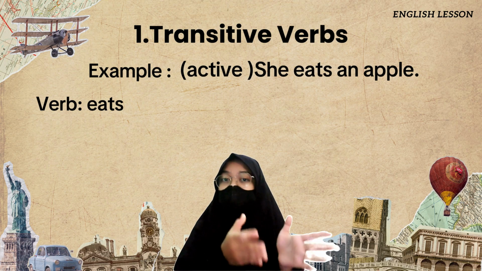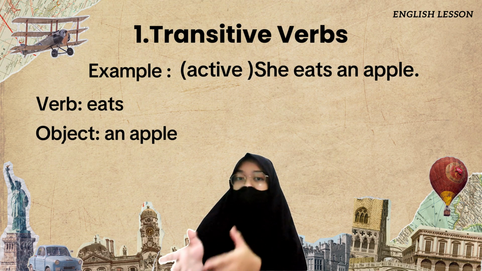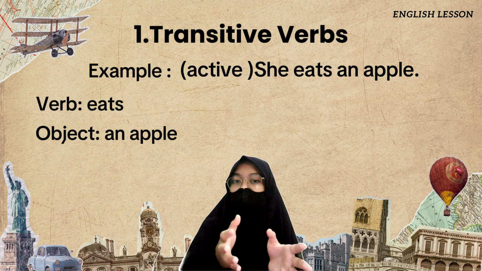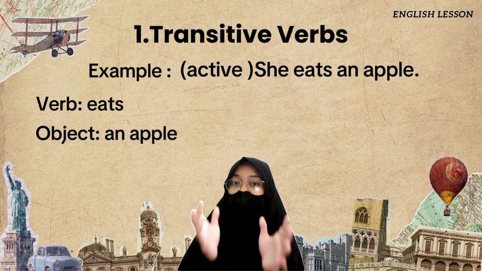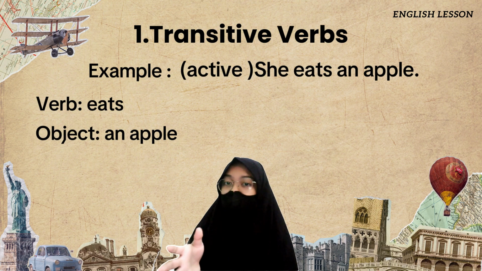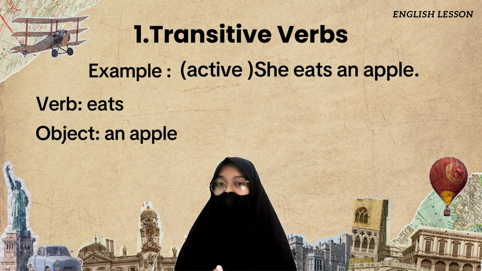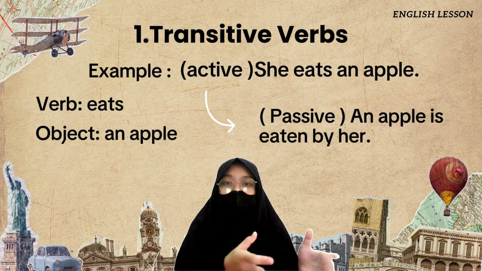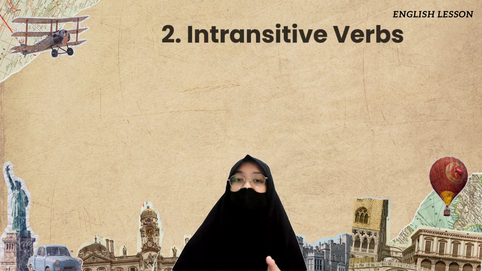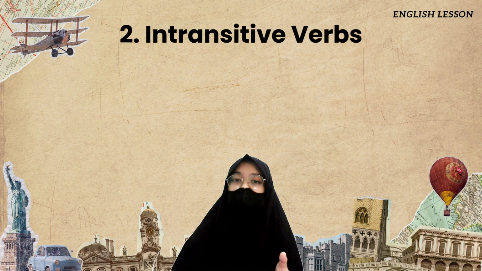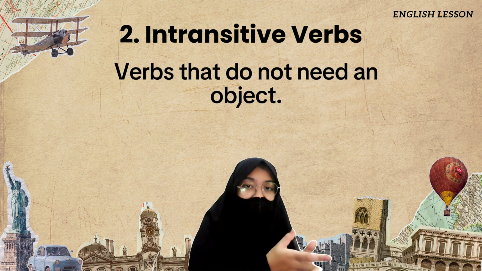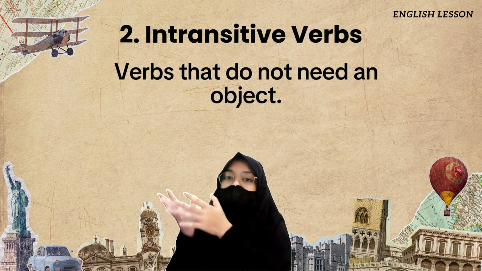The verb is eat, the object is an apple. Making the passive voice is possible because the object, an apple, can become the subject: an apple is eaten by her.